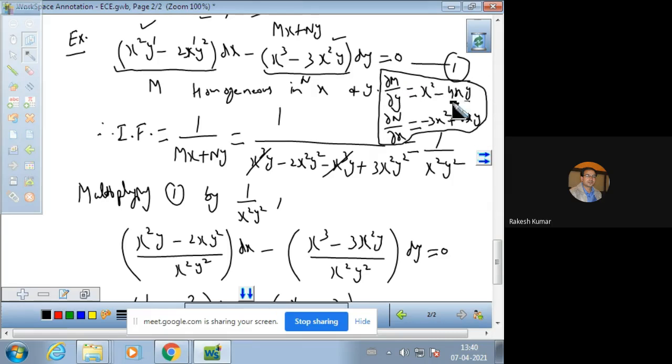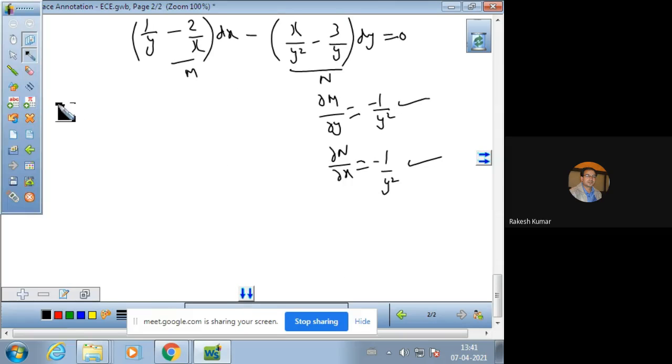And one more important thing is there for applying this integrating factor rule. Mx plus Ny should not be 0. This is the condition for applying this integrating factor rule. And if Mx plus Ny comes out to be 0, then we cannot apply this rule. So in this case it is not coming 0. You can verify.